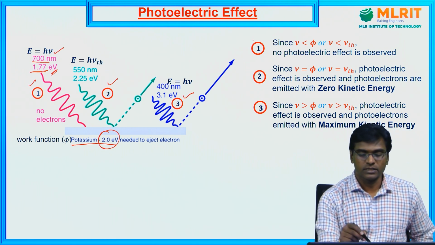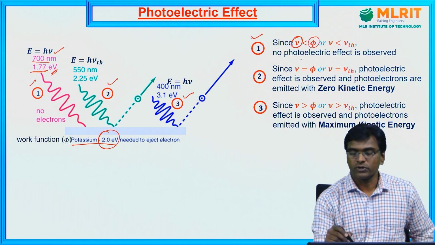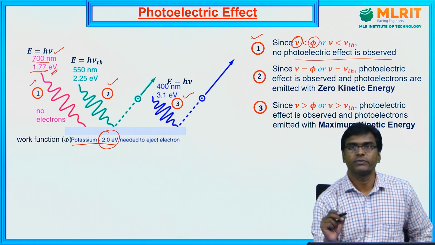Here you can see in the first point, what we are saying is that if the energy of the incident radiation is less than the work function of this material, no photoelectric effect is observed. No photoelectrons come out of the material.